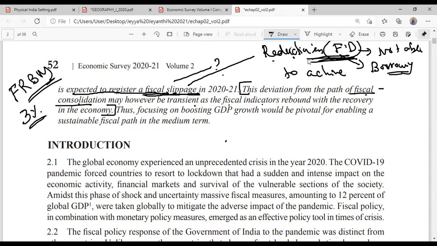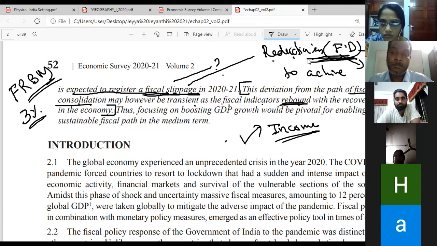What they are saying is the economy is going to rebound. That means growth is going to happen, and because growth is happening, the government will have more income, right? How will economic growth increase the government's income? Who can tell me? People will spend more, then GST will increase, tax collection.